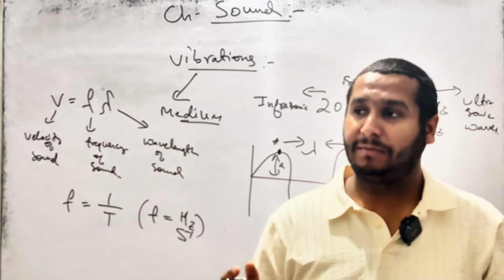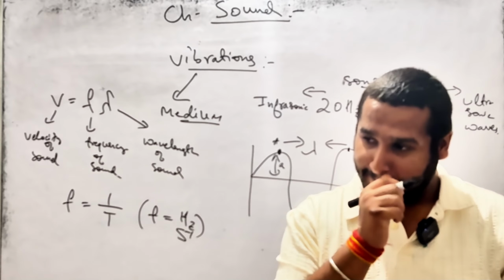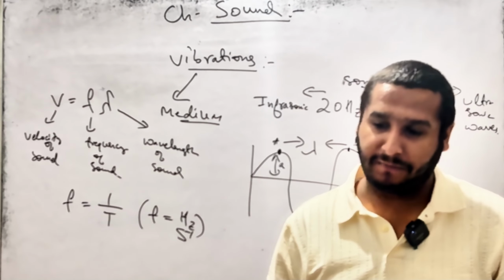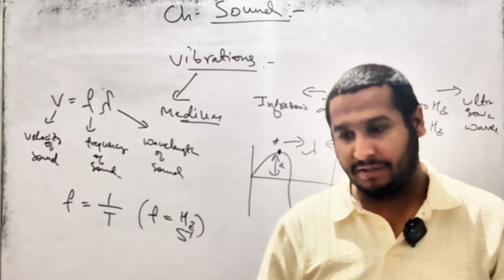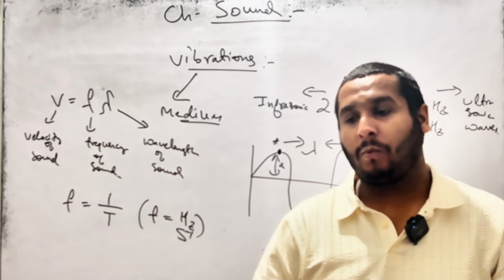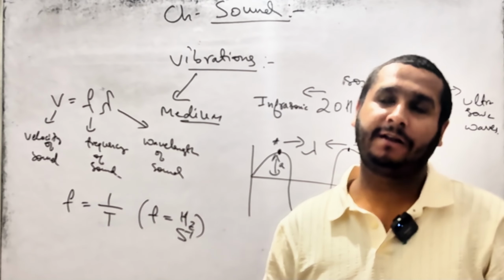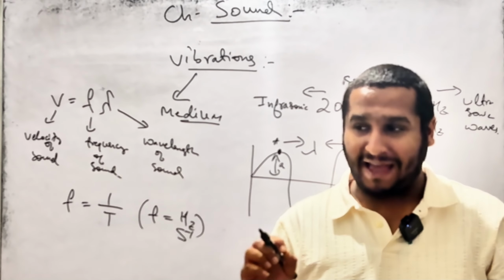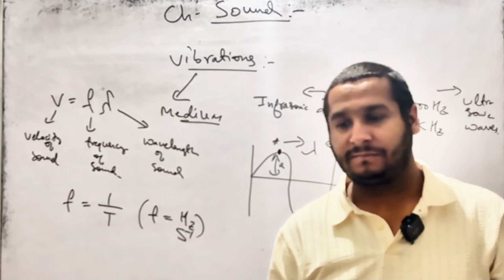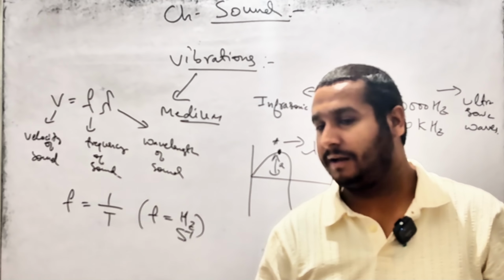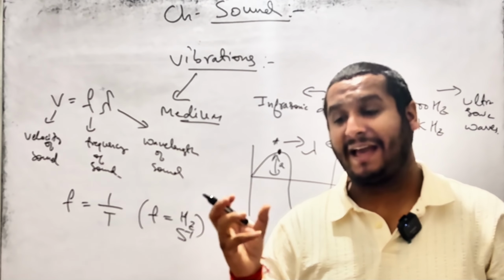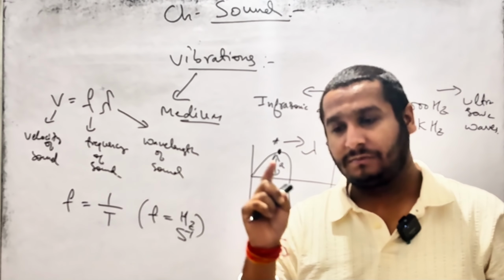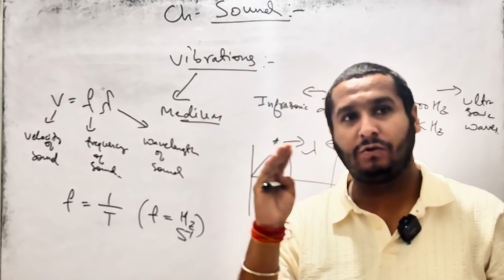Because this experiment is there in class 9. You have done the Bell-jar experiment in class 9. So, in the Bell-jar experiment, what have we seen? We have seen that when there is vacuum inside the jar, the gong hits the bell continuously, but the sound is not heard by the people.